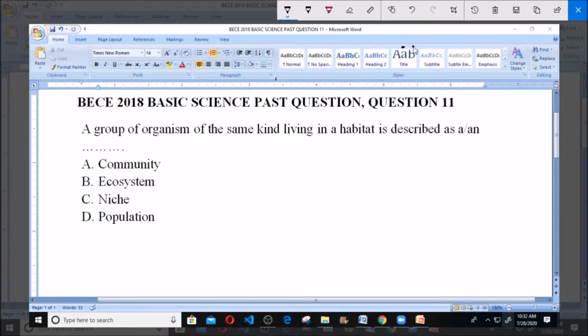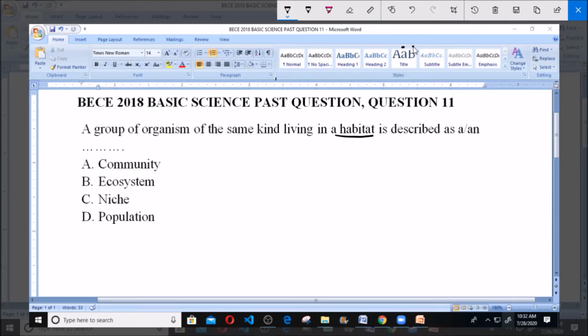A group of organisms of the same kind living in a habitat is described as: A. Community, B. Ecosystem, C. Niche, and D. Population. Now we have to understand the meaning of a habitat.